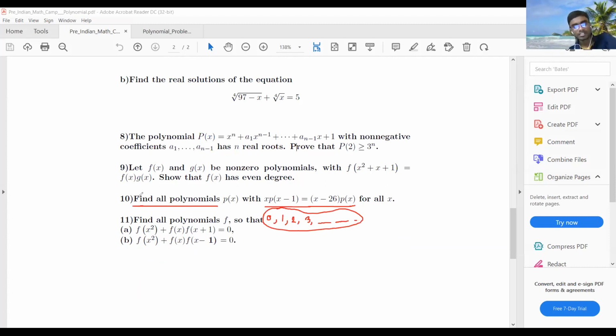So this problem is to find all the polynomials. In IOQM, that can be developed into finding the number of polynomials. But the idea is this: whenever you have this thing, you try to construct a sequence of roots. Because if you can construct a sequence of roots, that may kill the problem like this. Problem 11 and problem 12 also have this thing. These two problems are again from the InMO TC camp. I'm not going to discuss them. You should try on your own.